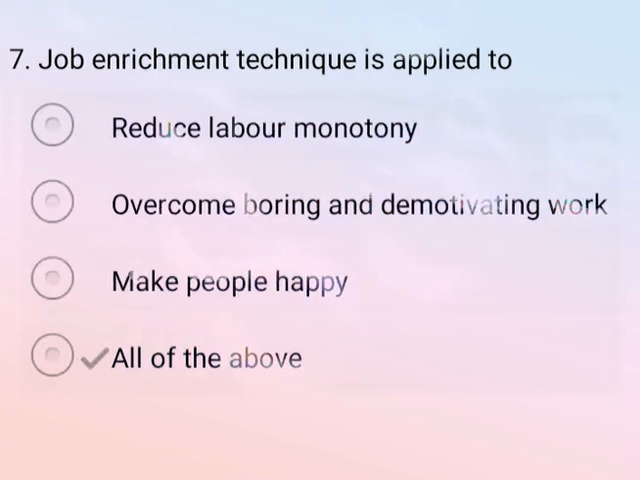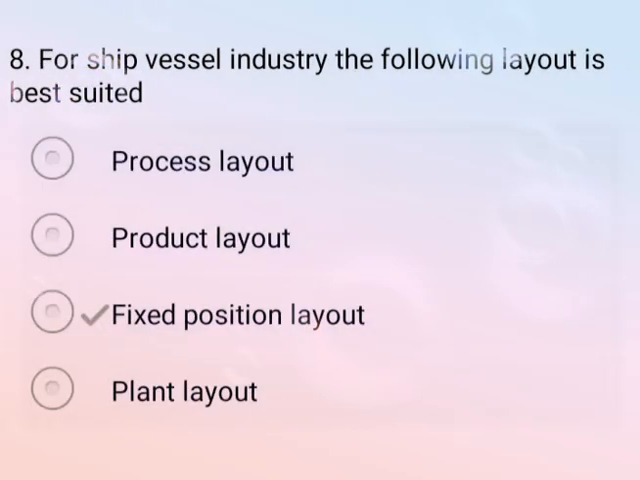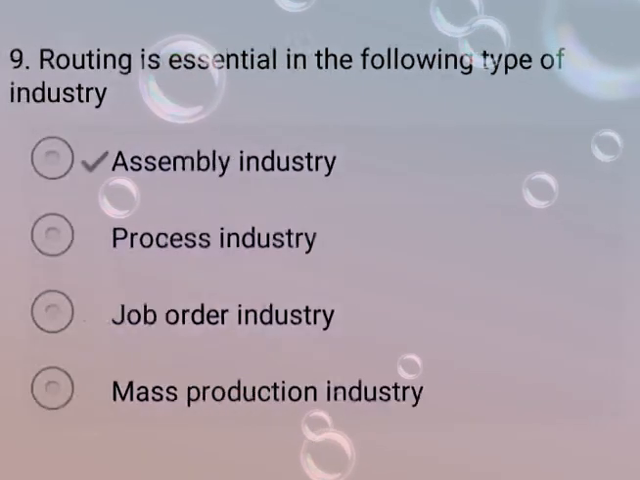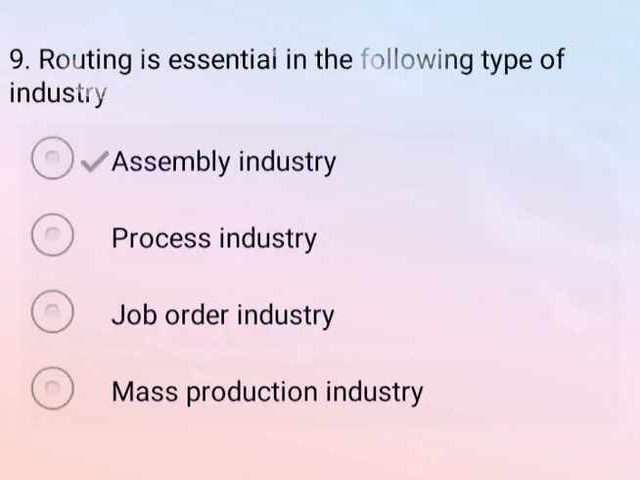Now come to the next question. For ship vessel industry, the following layout is best suited. So correct answer is option C, fixed position layout. Now come to the next question. Routing is essential in the following type of industry. So correct answer is option A, assembly industry. Now come to the next question.